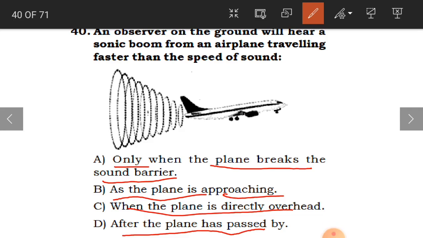So we have already learned that when the aeroplane travels at speed, breaking the sound barrier, then we will hear a sonic boom from the aeroplane. Okay, so why is this? When does this happen? Yes, only when the plane breaks the sound barrier. So A is the correct answer here.